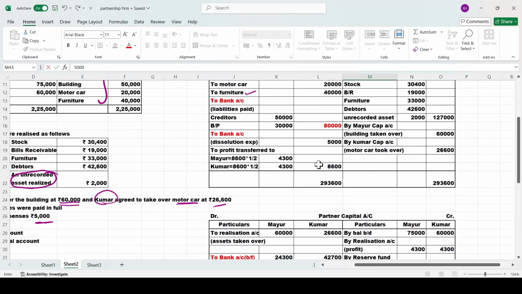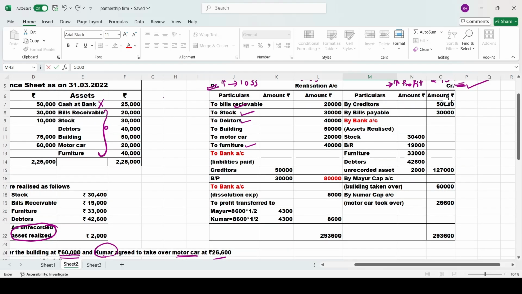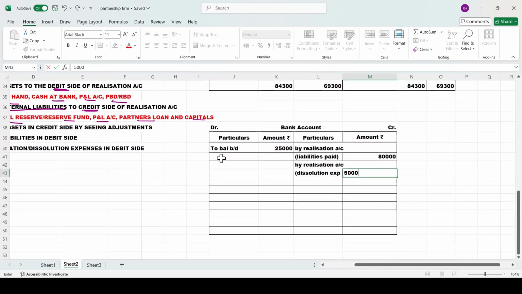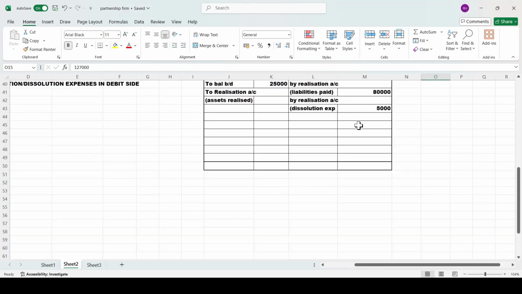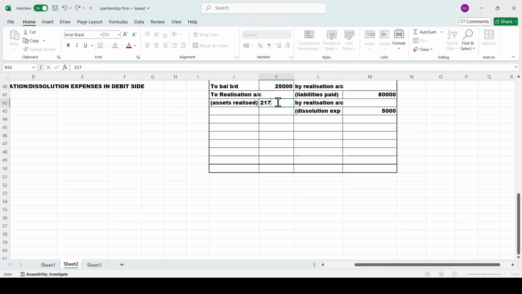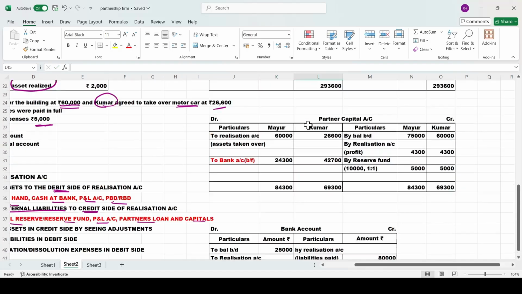Next, you can see it over here. Here we have bank, but which side? Credit side. So it will come to debit side. To realization account, in the bracket assets realized. Do you remember the amount? The amount is 1,27,000. Now we are completed with the realization account. Keep it in your mind.